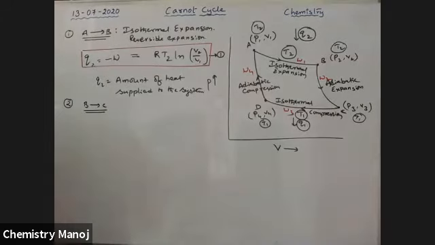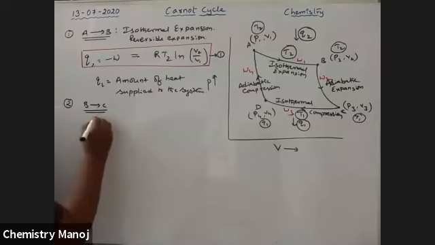So along BC it is adiabatic reversible expansion.